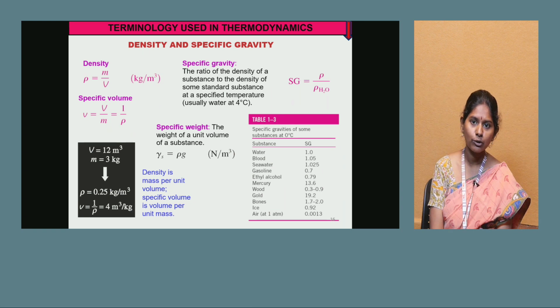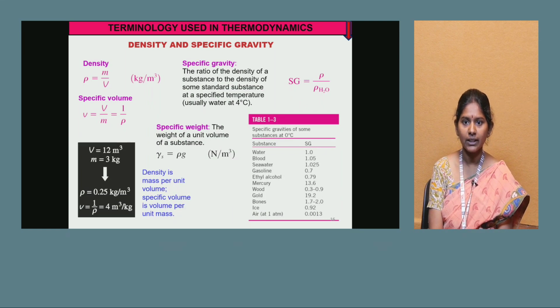As it is a ratio of densities, the specific gravity is unitless. Similarly, the specific volume is the volume of a particular substance to the volume of a reference substance. Hence this specific volume is unitless. Similarly, the specific weight is the weight of a unit volume of a substance. So here are the specific gravities of some of the components, as every component has its own specific gravity value.